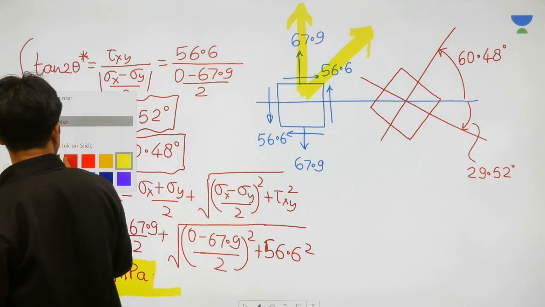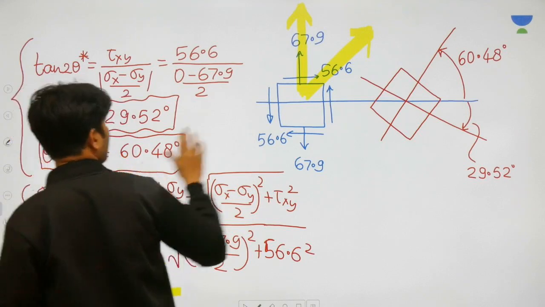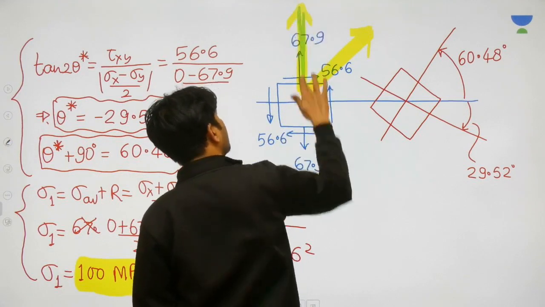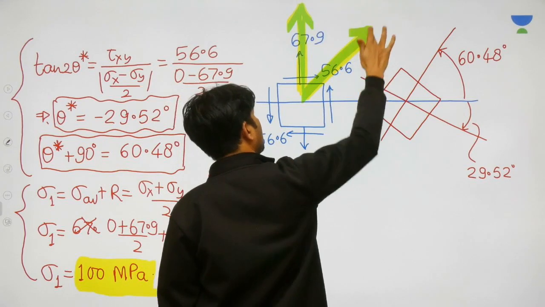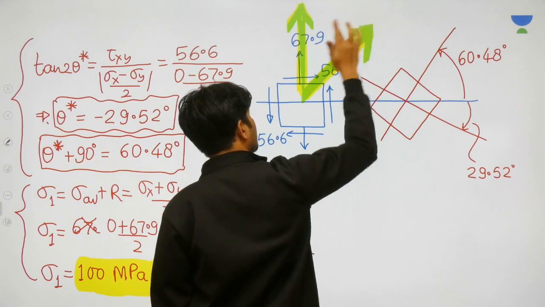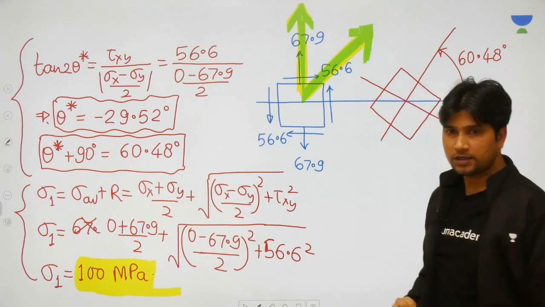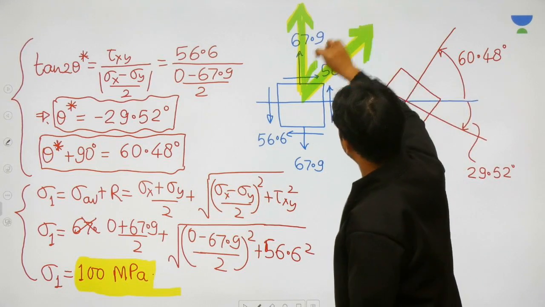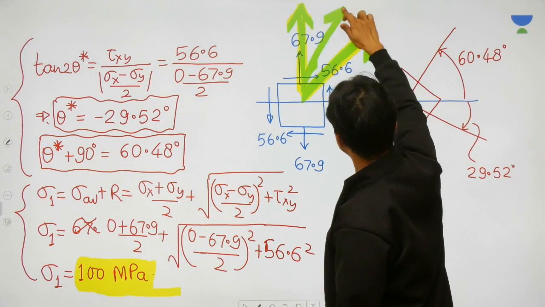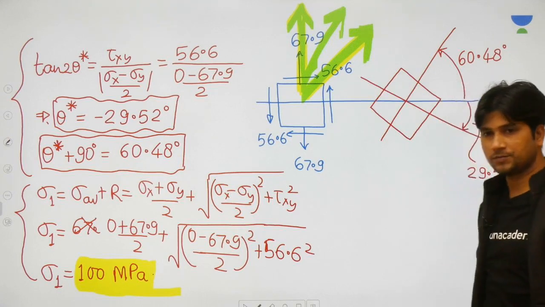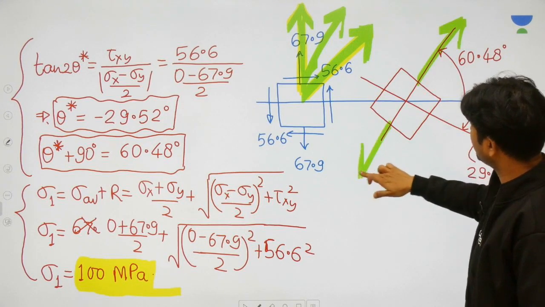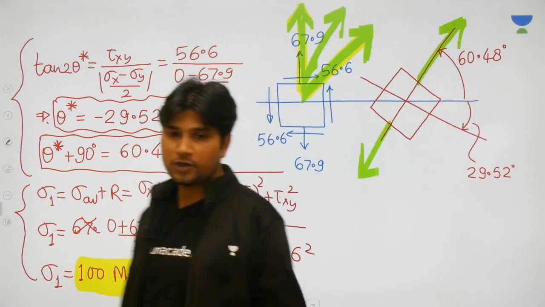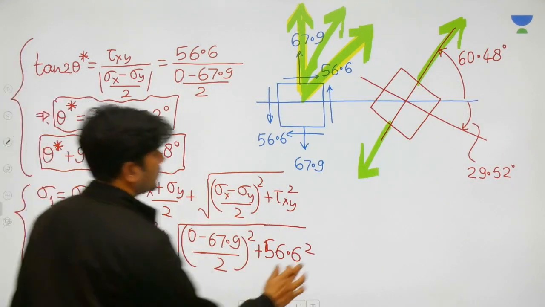One tensile effect is available in the y direction and another tensile effect is available at the diagonal due to shear. So naturally, the resultant tensile effect will be available somewhere in between these two values.